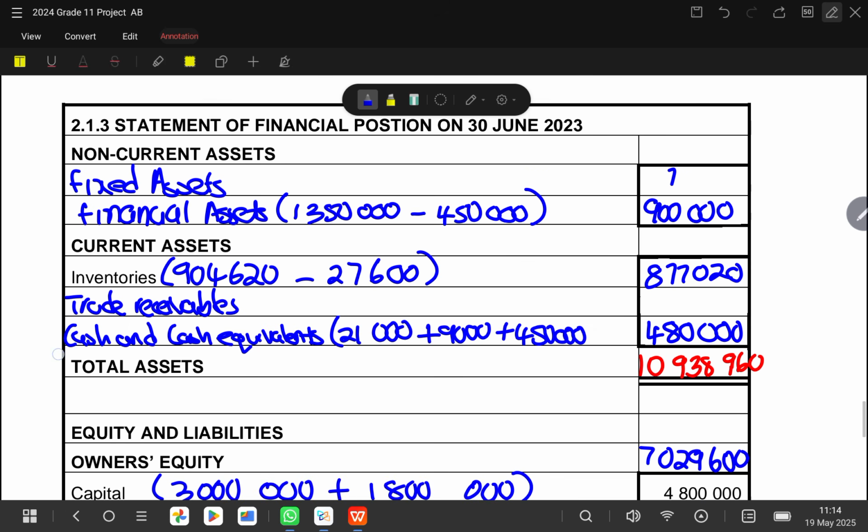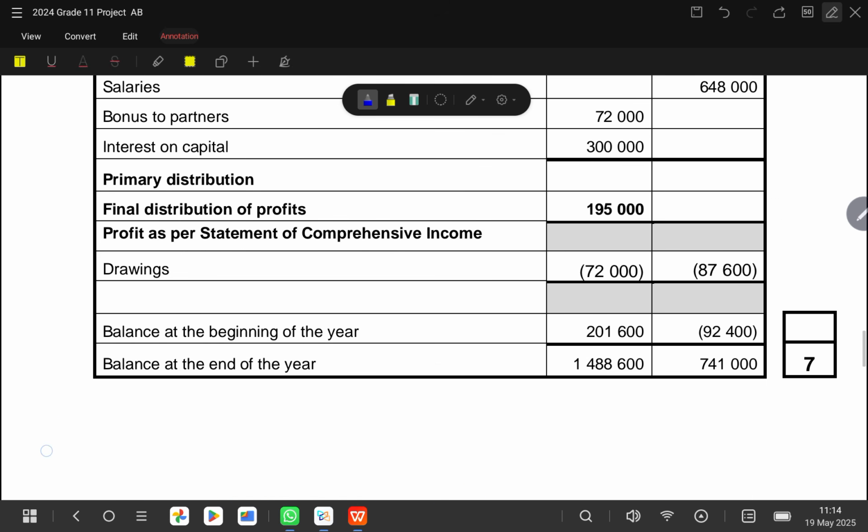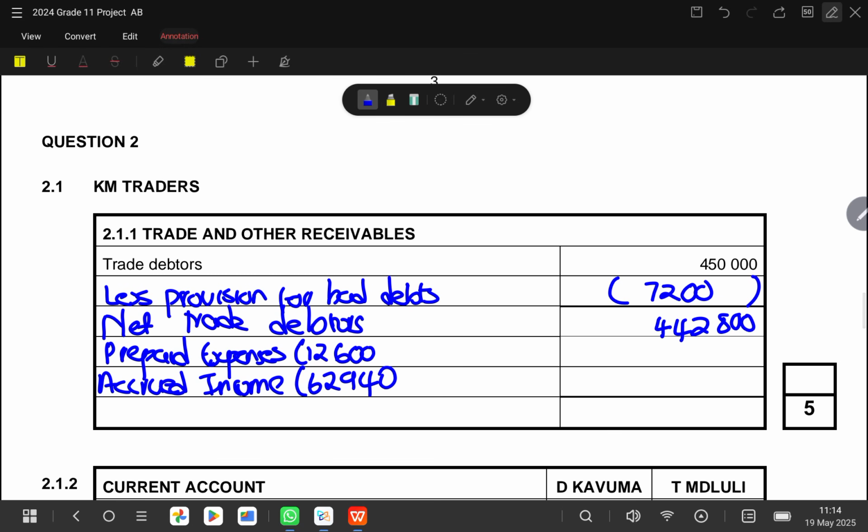Okay, so now we need to close up our trade and other receivables so that we can transfer the information. So under prepaid expenses, we are still going to have that 12,600, and then under accrued income 62,940.